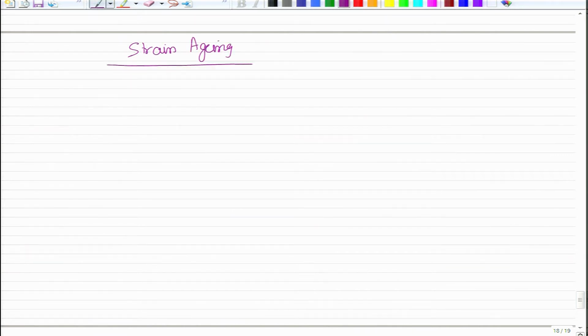So, now let me pose a question to you. Once the steel that you are taking has reached the region of uniform deformation, meaning throughout you now have mobile dislocations. What does that mean? It means all of them have been unpinned. So, the solute is somewhere here and the dislocation line is somewhere here.